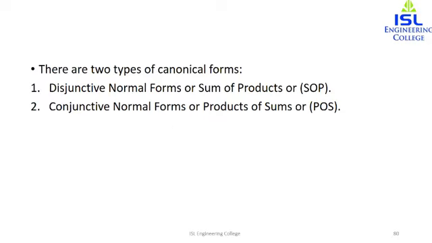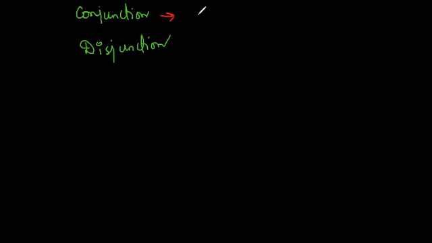So in this case, it is better if we understand that conjunction is referred to as product. So instead of conjunction, we will now refer to it as product, and disjunction, instead of disjunction, we will call it as sum.